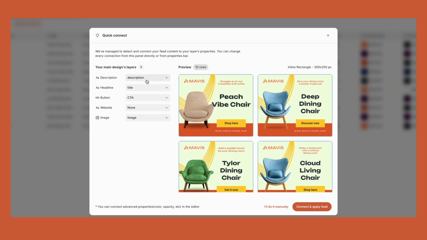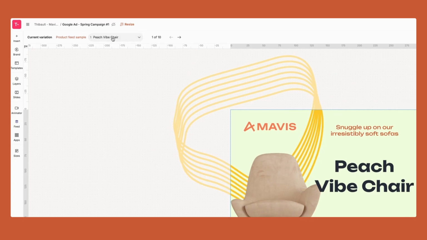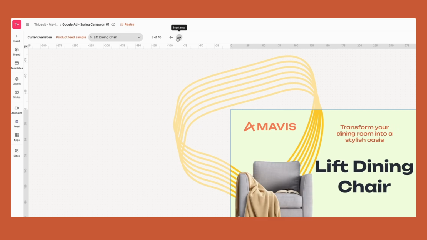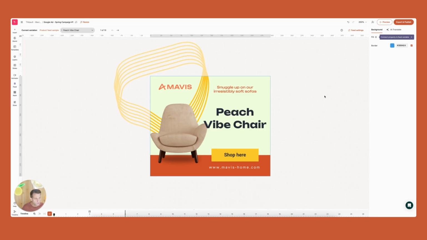I can see here that for each layer, I can do the mapping. So I can see the headline layer here is connected to the title column in the CSV. I can change that, and then I can also connect it. Once I do that, automatically in the editor, notice that now we're going into this variant and row mode where I can scroll through my catalog. How amazing is that?